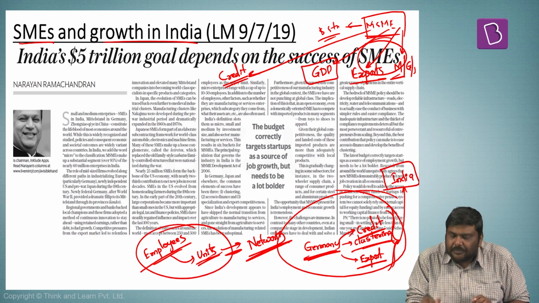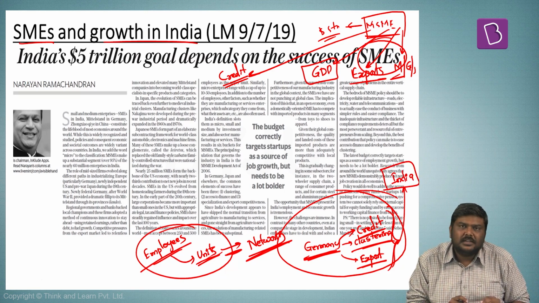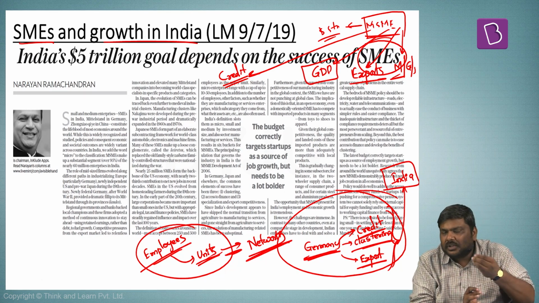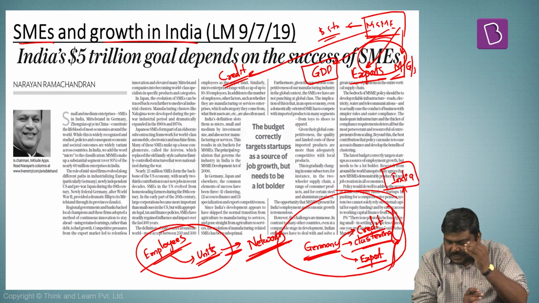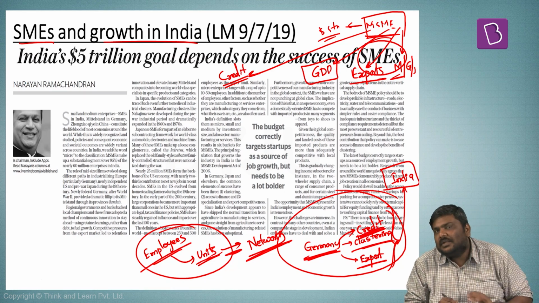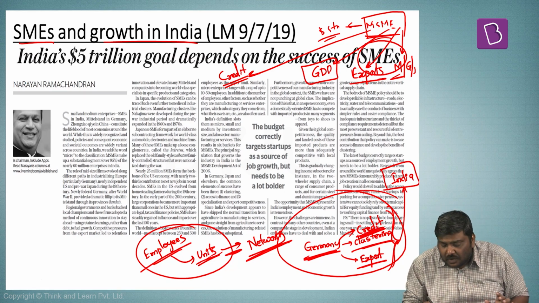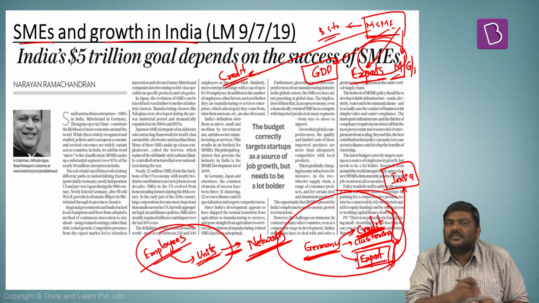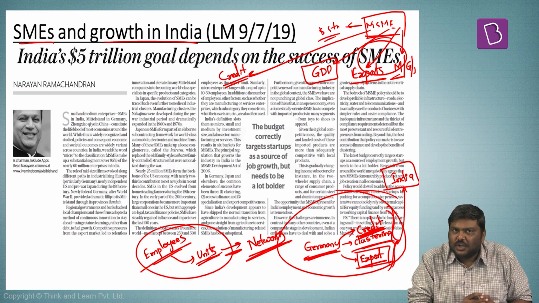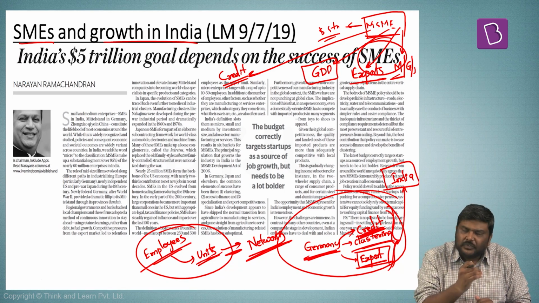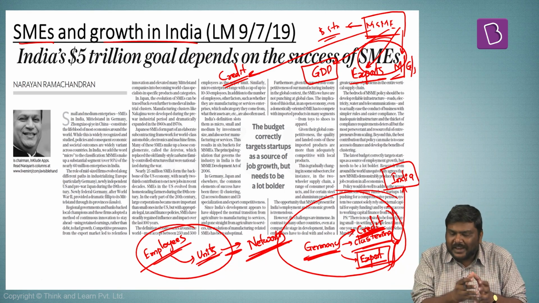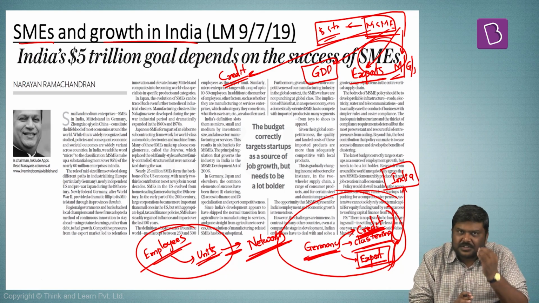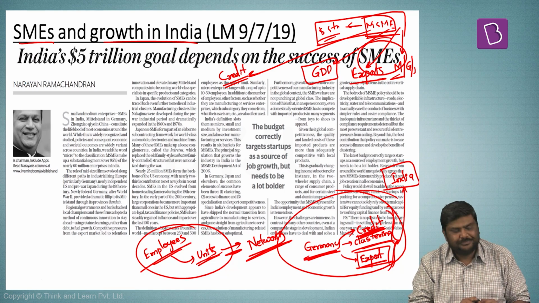So Government of India needs to ensure that certain reforms will be implemented which will address these bottlenecks in the SMEs, such as credit availability, such as promotion of more and more exports from these units, and so on and so forth. And these bottlenecks should be taken care of if Government of India wants to convert the Indian economy into a $5 trillion economy. So this is the gist of the article given here.